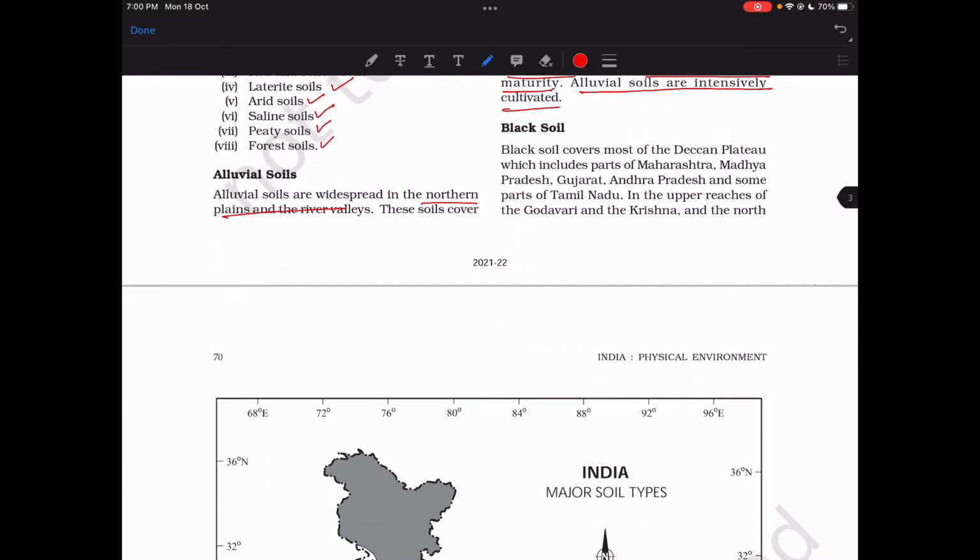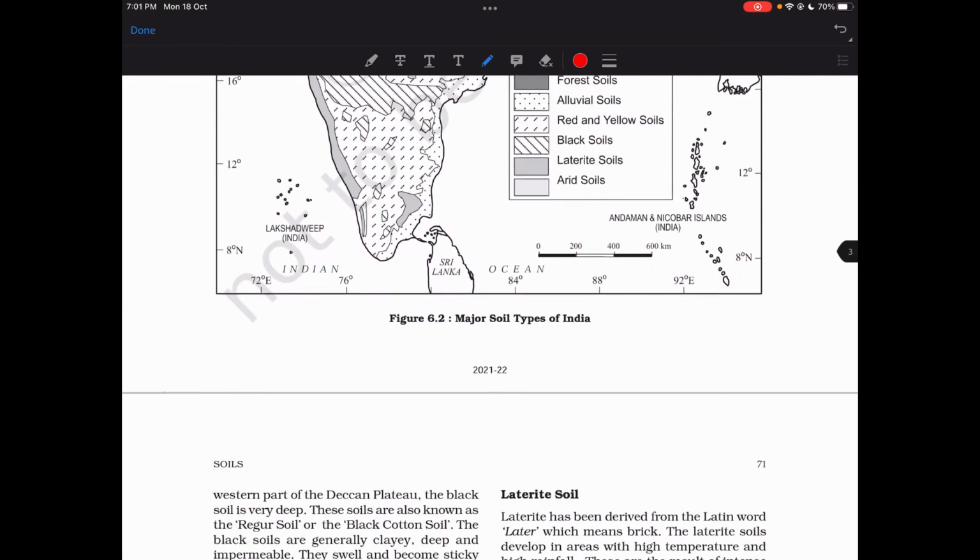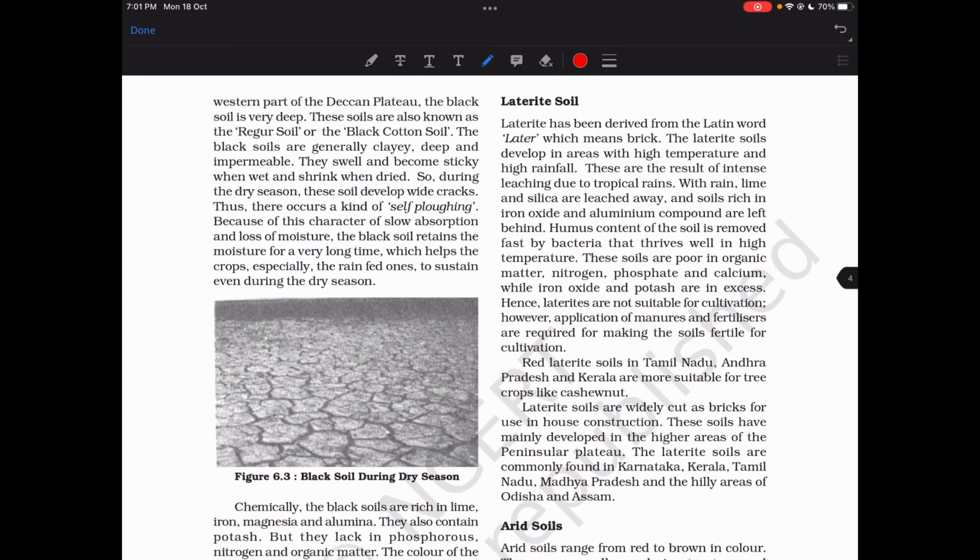Now we have black soil. It covers most of the Deccan Plateau, including Maharashtra, Madhya Pradesh, Gujarat, Andhra Pradesh, parts of Tamil Nadu, and the upper reaches of Godavari and Krishna. In the northwestern part of the Deccan Plateau, black soil is very deep. These soils are also known as regur soil or black cotton soil.